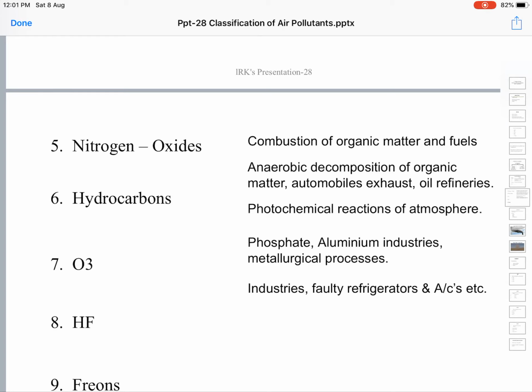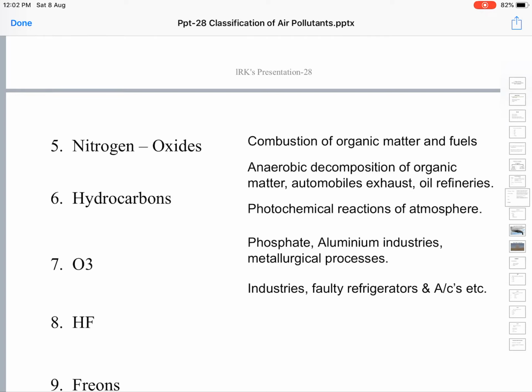In the stratosphere, the ozone layer is there. This ozone layer protects us from the ultraviolet radiation of sun rays. It filters the ultraviolet component of incoming solar radiation and protects us.